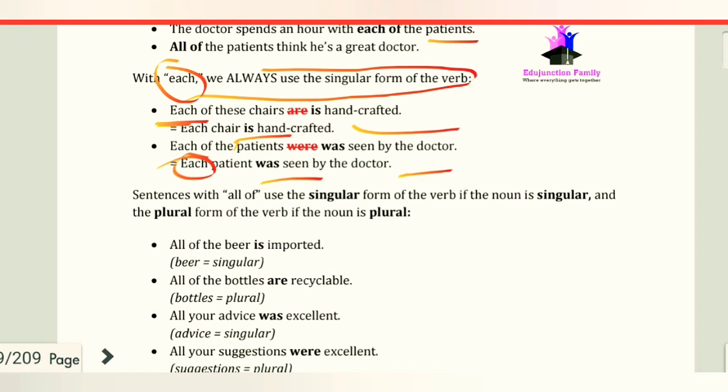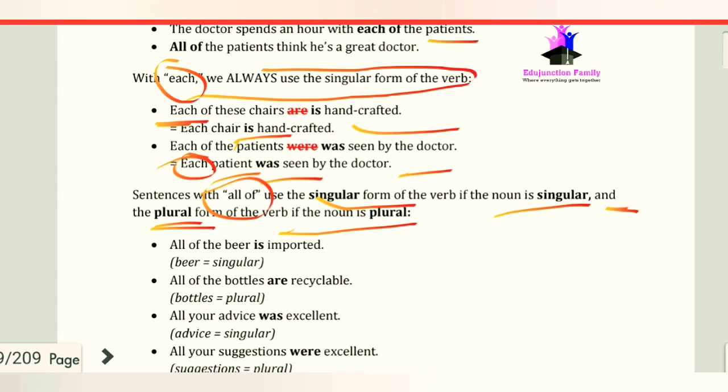Now sentences with all of. Sentences with all of use the singular form of the verb if the noun is singular. If all of is used with a singular noun, then it will take a singular verb, and if all of is used with a plural noun, then it will take a plural verb.